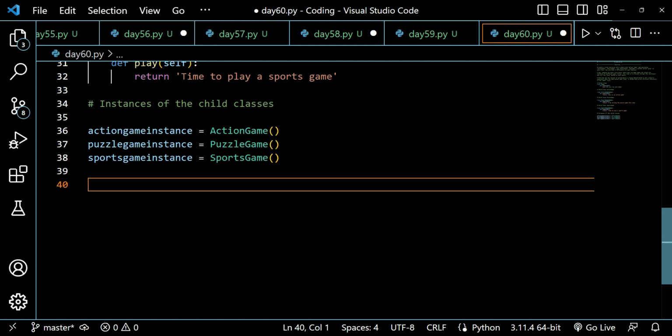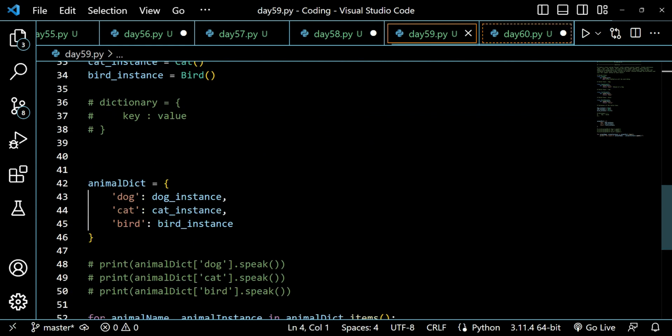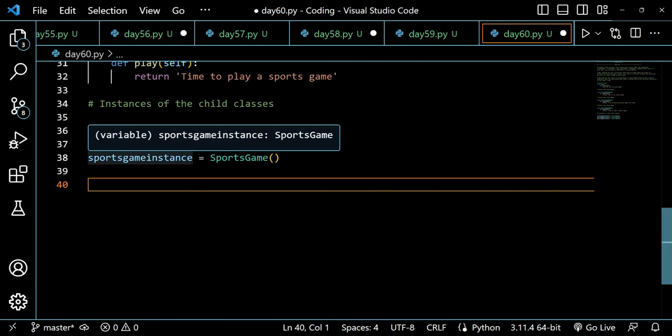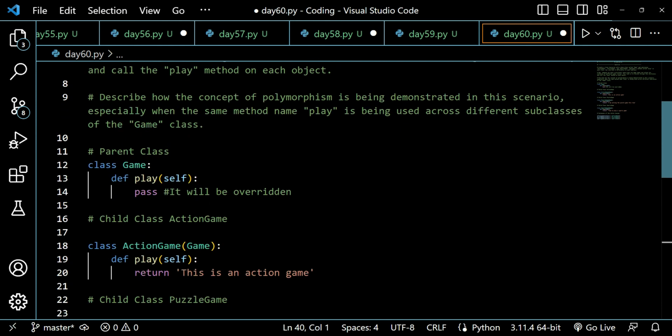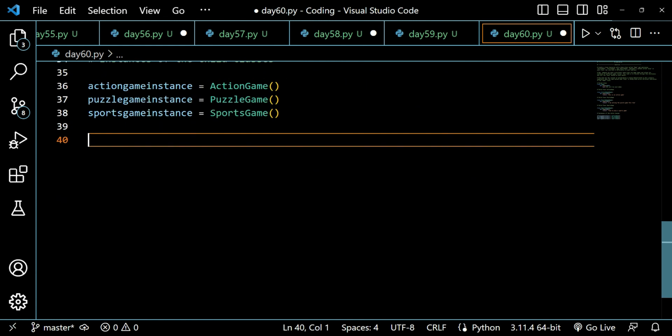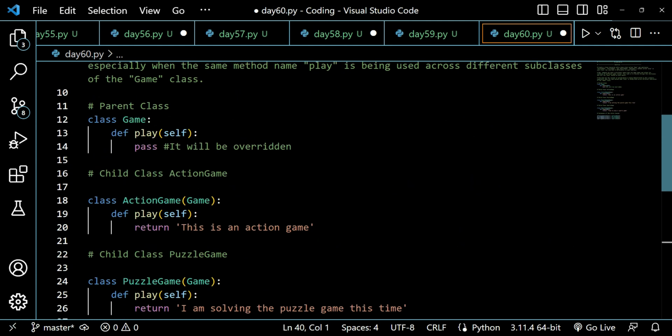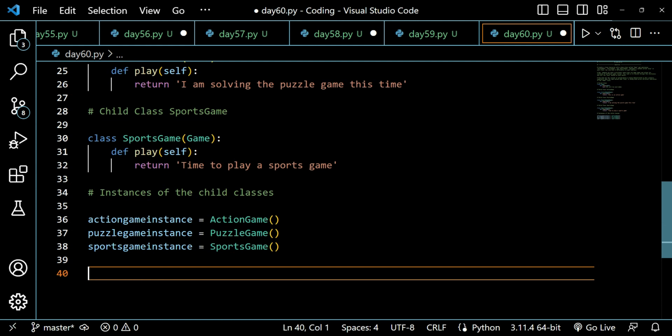So I think if you have done it on day 59, you are already able to solve this question on day 60 too, because only the name has changed. The method remains the same on day 60 as well. So what I can do here is create a dictionary. I have to create a dictionary. In the dictionary there will be name and instance.